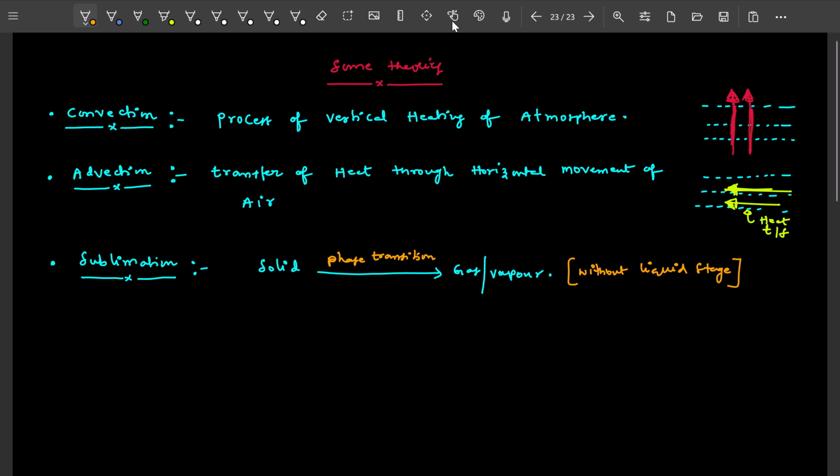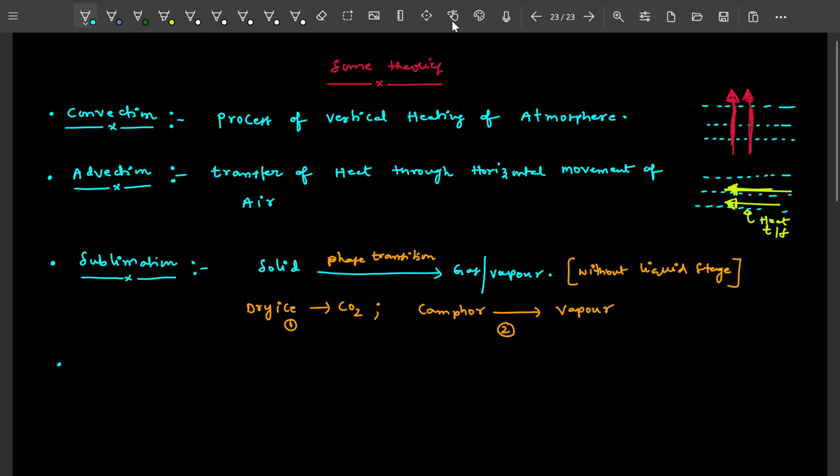Examples of sublimation: dry ice is converted into carbon dioxide, and camphor, that is karpooram, is converted into vapor. These two are the examples of sublimation.